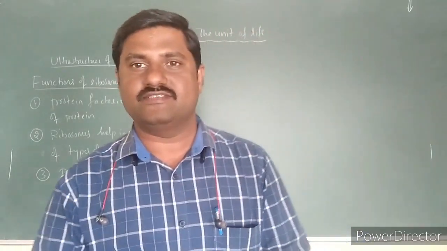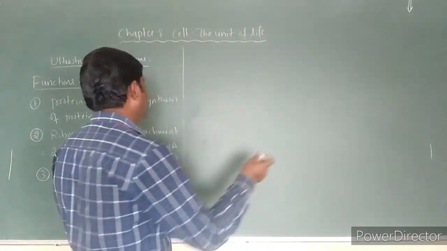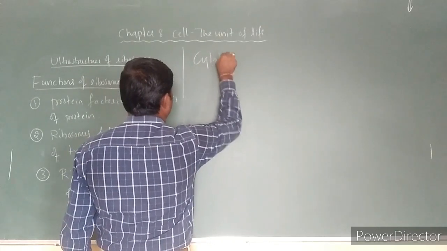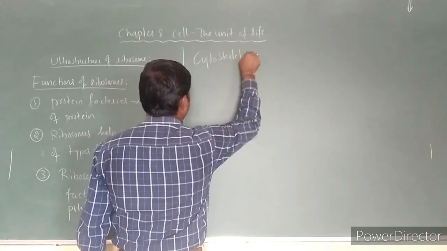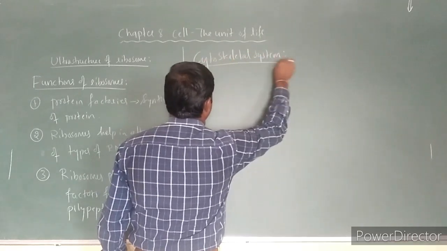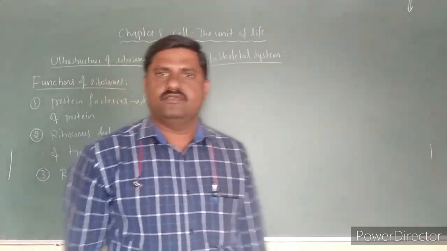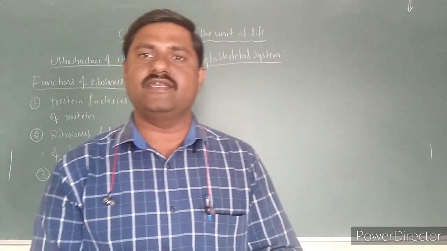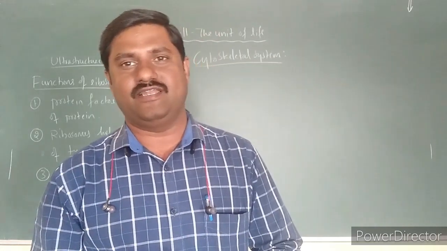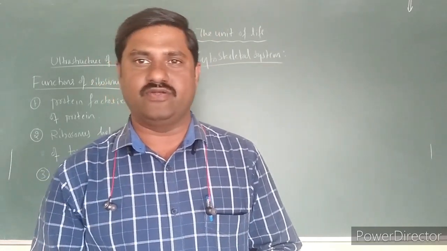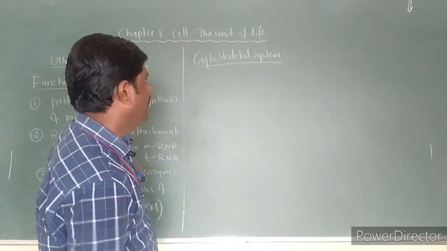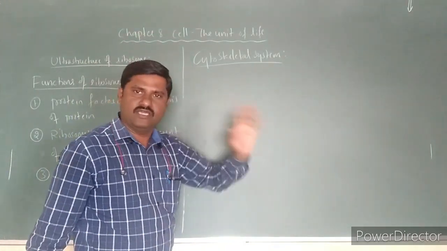The next one is the cytoskeletal system, a very important one. This is nothing but the internal framework of the eukaryotic cell. Basically, in prokaryotic cells the cytoskeletal system is not present.